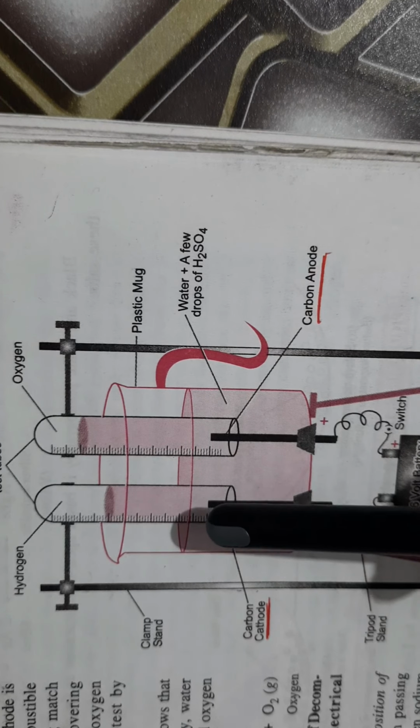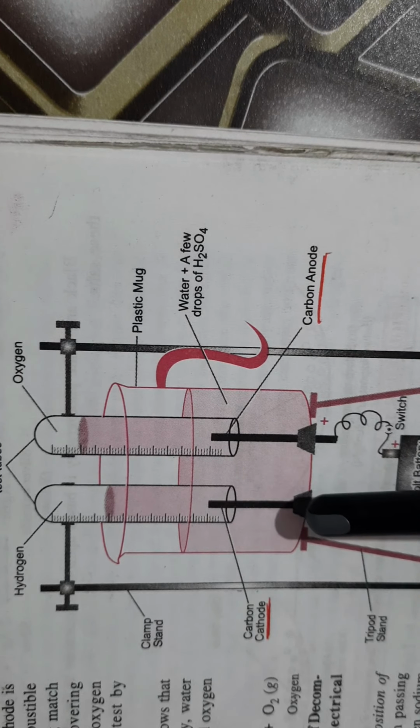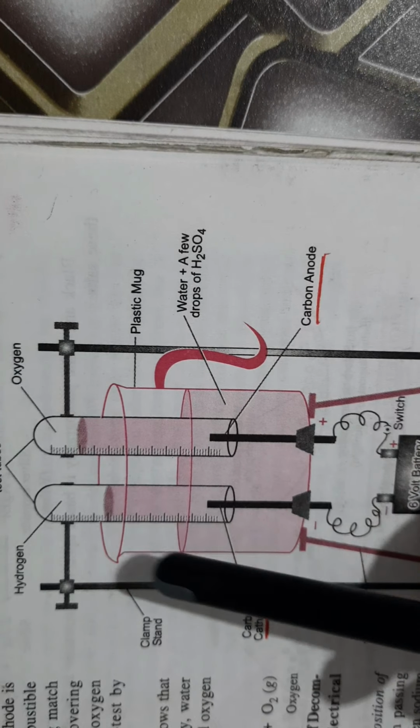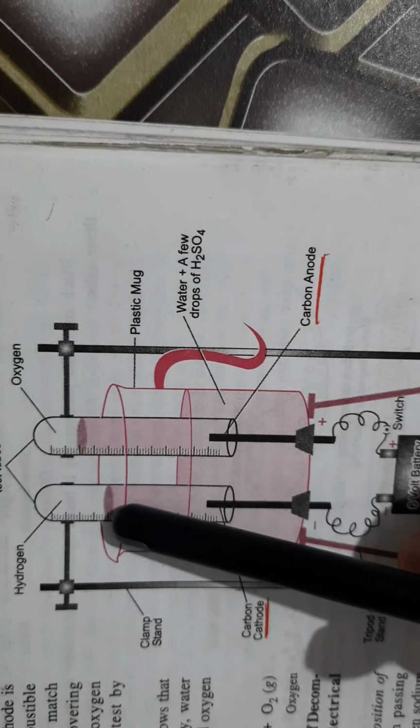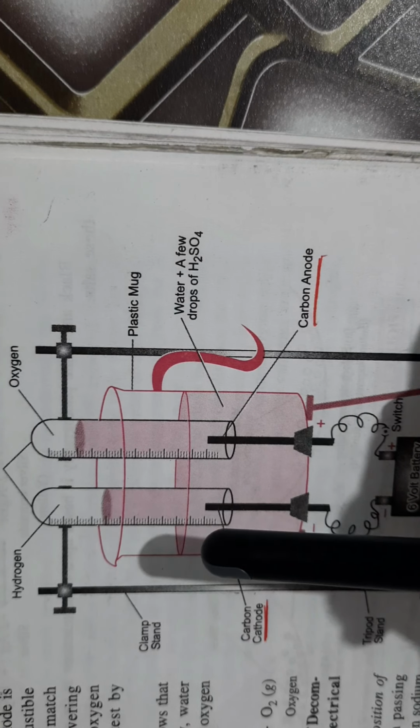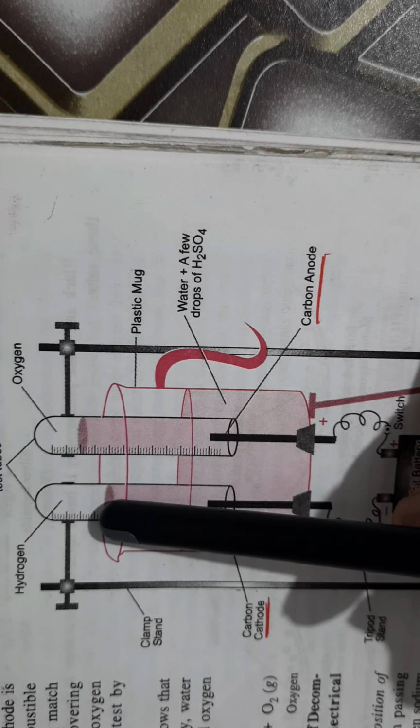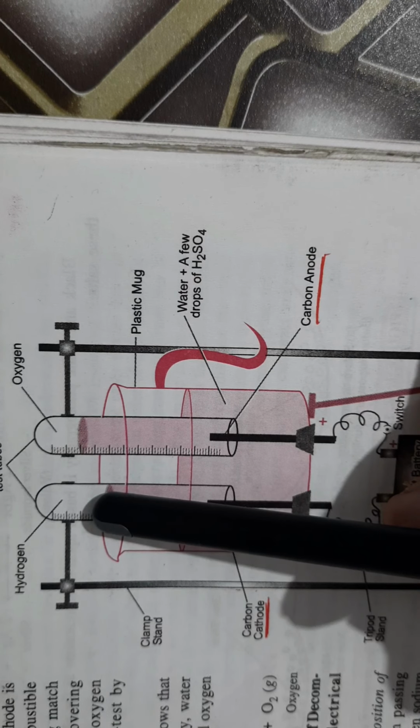As electrolysis is over, we notice that the volume of the gas collected above the cathode is double the volume of gas collected above the anode. On testing these gases, the gas which is collected above the cathode is found to be hydrogen, and the gas which is collected above the anode is found to be oxygen.